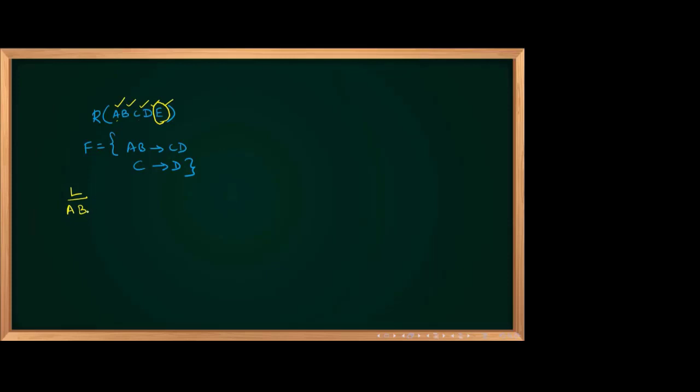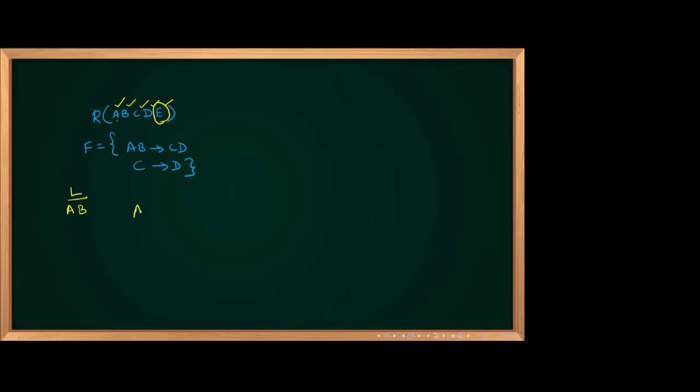A and B will definitely be part of all the candidate keys. I don't know how many candidate keys there are, but whatever they are, A, B will be part of them. One more thing I understood: D will never be part of any candidate key, because D comes only in the right side. C may or may not be part of a candidate key.